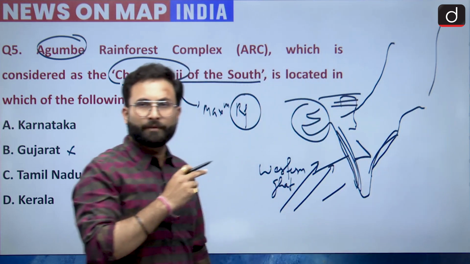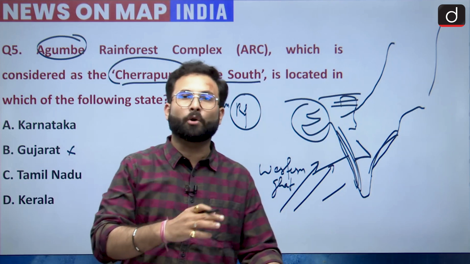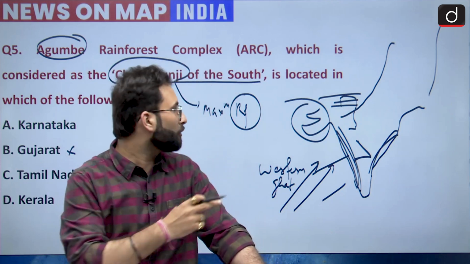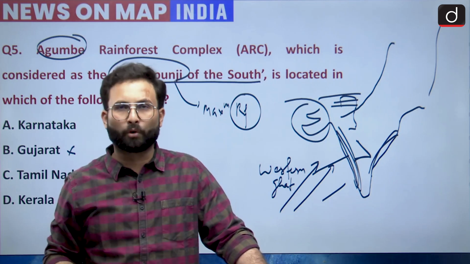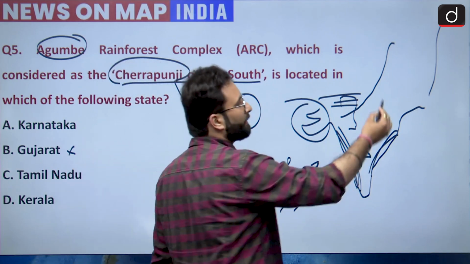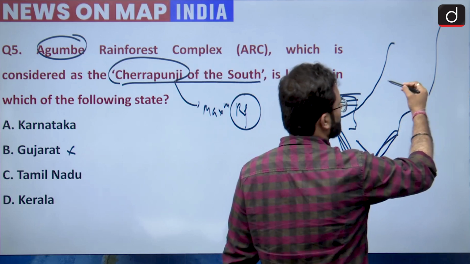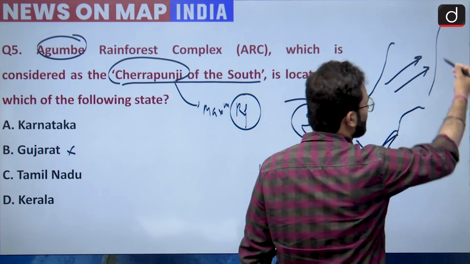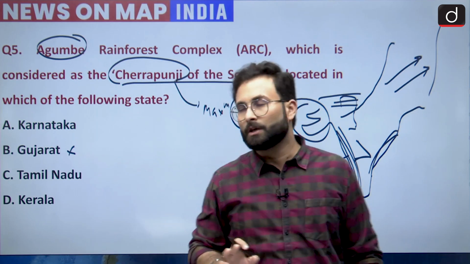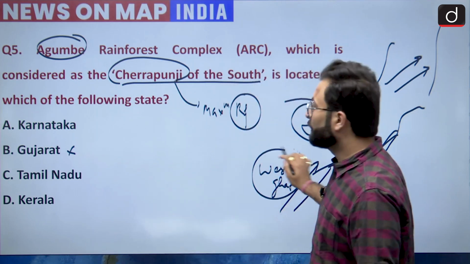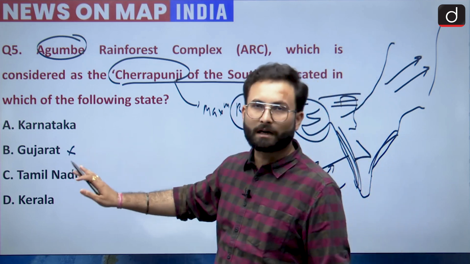So on the western coast you will find rocky mountain beaches. Whenever you go to the eastern Ghats, you will find sandy beaches. That is why when the southwest monsoon comes and hits these Sahyadris, we see a higher rainfall. So obviously this will be on the Western Ghats. So the option on the Western Ghats would be your answer.